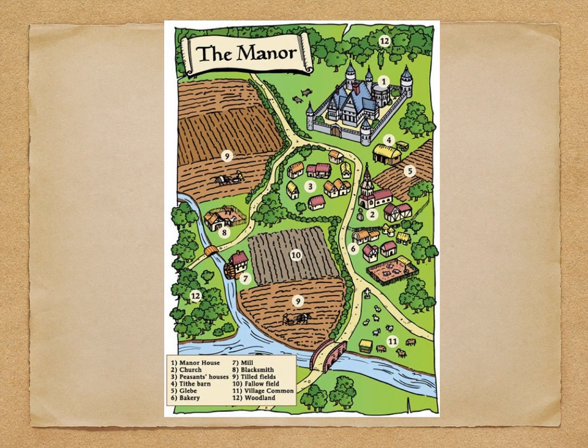You can see here another picture of what a manor looks like. Again, you can see up there, number 1 is where the manor house was. But within this, you're also going to see a thing called a tithe barn. Okay, that is the thing that's just dropped in there. It's behind the church, and it was literally a barn whereby all the crops that the peasants had given to the church as part of their tithe would be kept in this barn behind the church.